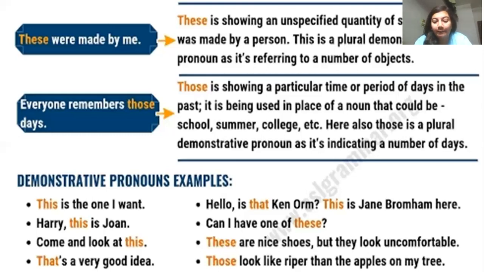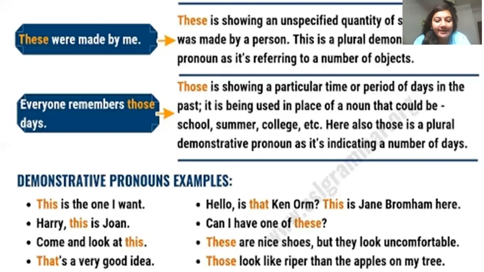Those look riper than the apples on my tree. So here you can see how different demonstrative pronouns are used. Now in the previous video we have seen कि जैसे possessive pronouns होते हैं वैसे possessive adjectives भी होते हैं. Similarly जैसे demonstrative pronouns होते हैं वैसे ही demonstrative adjectives भी होते हैं. So again we do not have to get confused between demonstrative adjectives and demonstrative pronouns. Words are same, but usage is different.